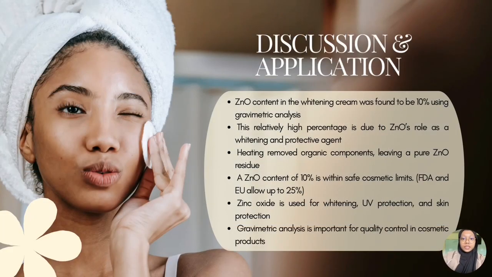In this experiment, the zinc oxide content in the whitening cream was determined by using gravimetric analysis. The results show that the cream contains about 10% of zinc oxide. The relatively high percentage is expected because zinc oxide is commonly used in cosmetic products as a whitening and protective agent. It also helps protect the skin from UV radiation and irritation. During the heating process, the organic components in the cream were removed. This step is important because it leaves behind pure zinc oxide, allowing an accurate measurement of its content.